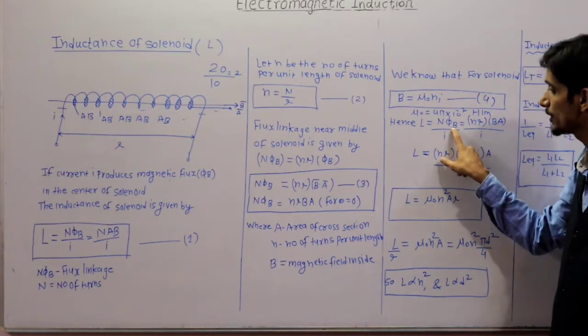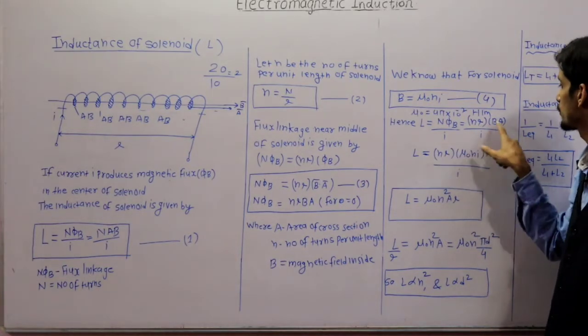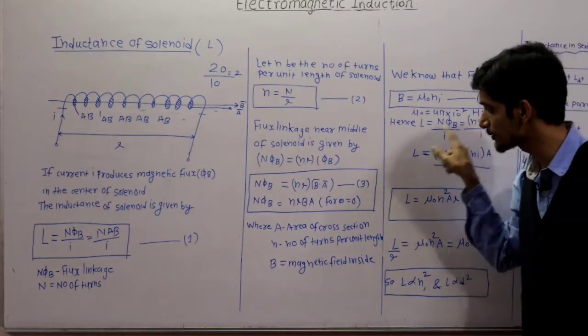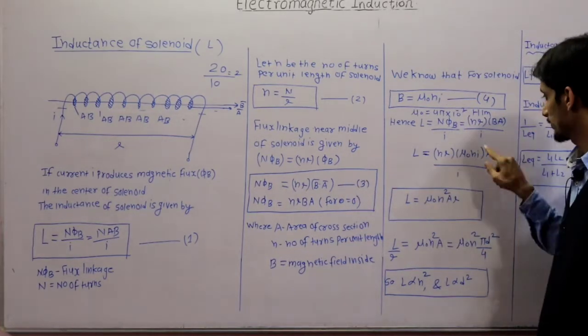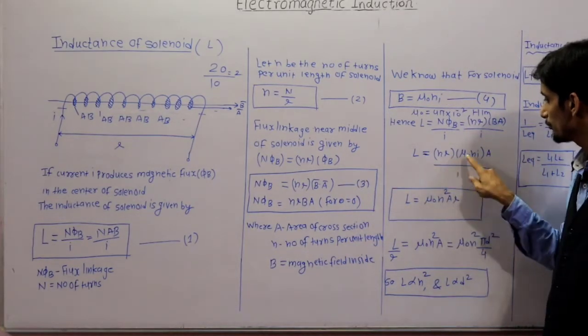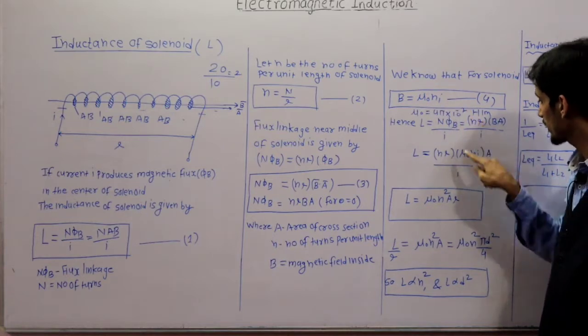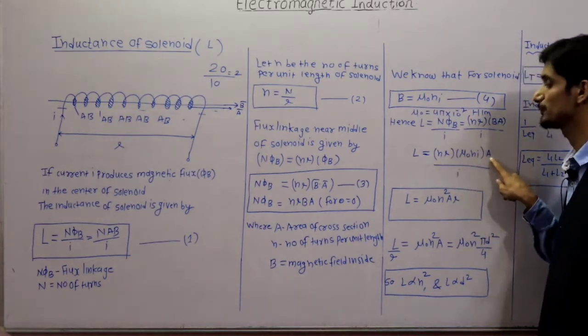What phi B have we calculated actually? Phi B is equal to BA. Okay, phi B is equal to BA, upon I. So L is equal to nL. Now what is B? Mu 0 n i. So nL mu 0 n i A.